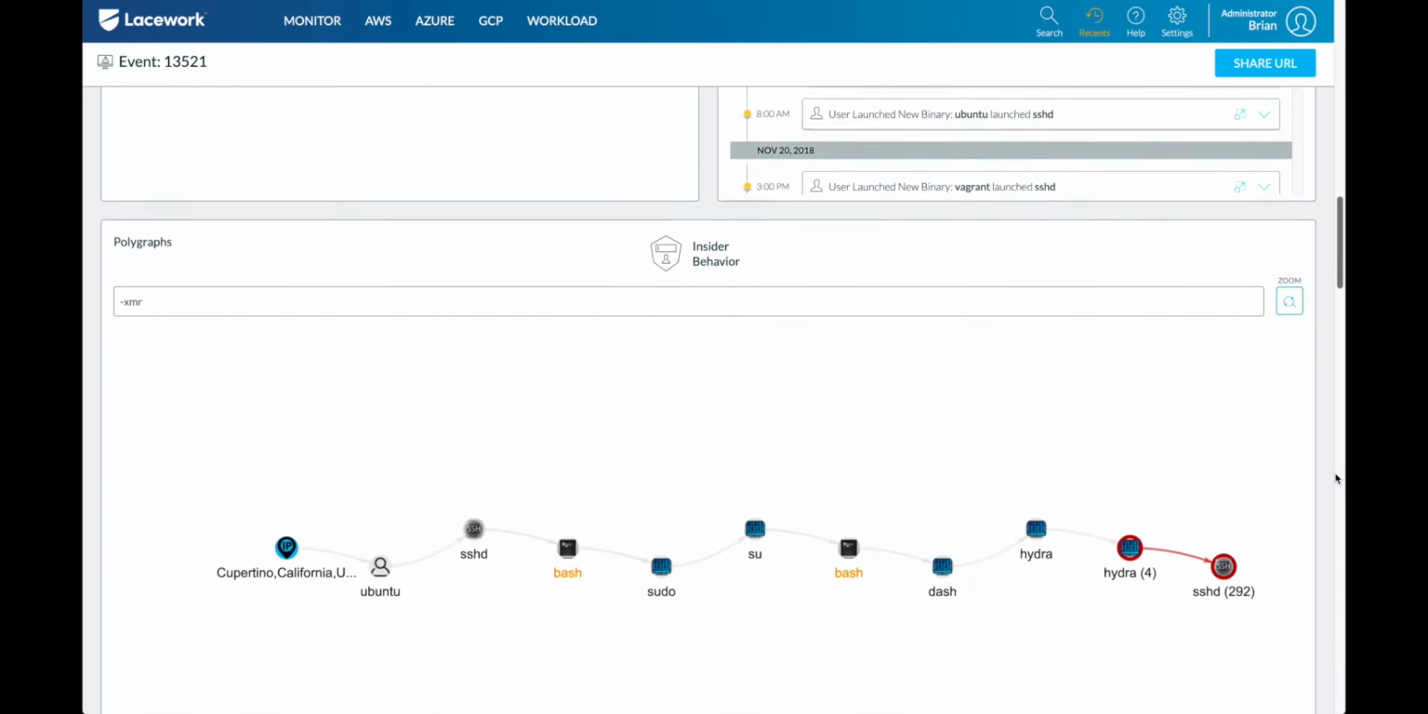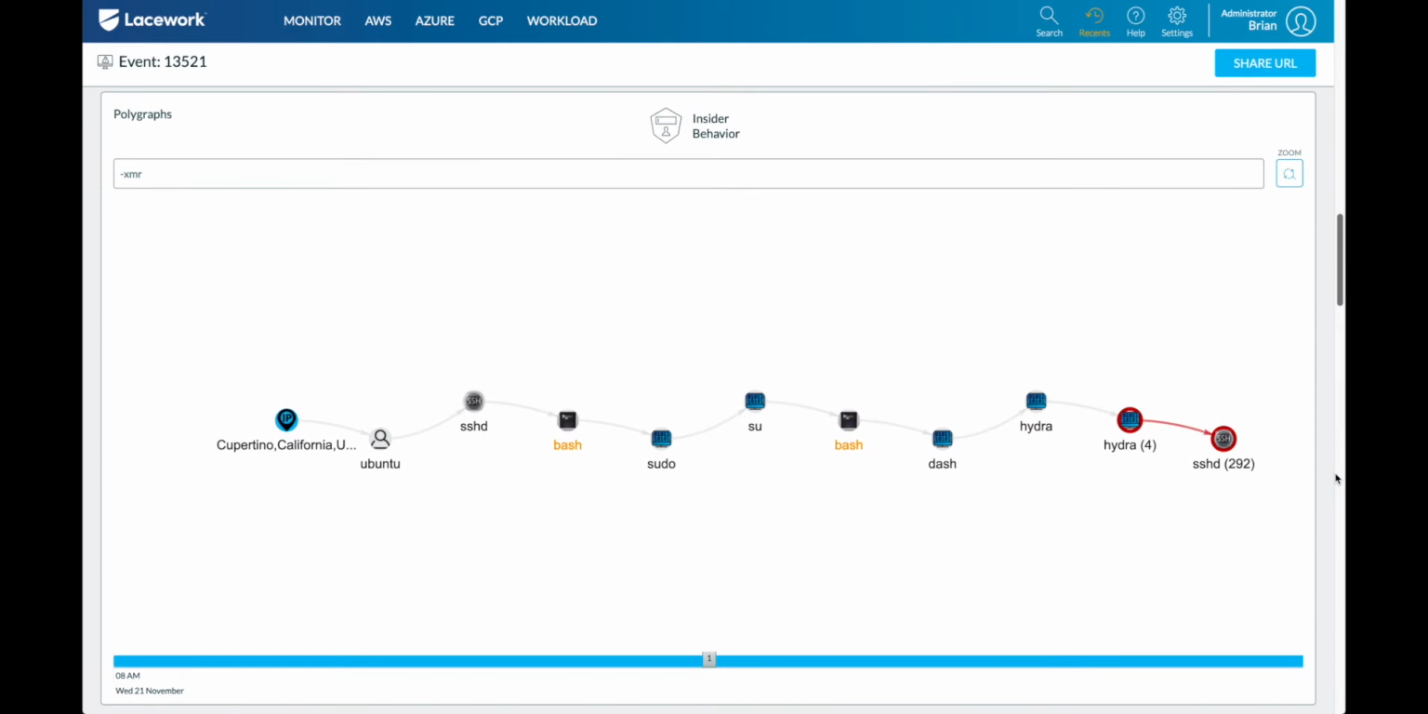But then down here at the bottom, we have what we call the polygraph. This is essentially a visualization of what we showed above. In this case, what we're seeing is this indicator, which is that there were 4 instances of Hydra running that made 292 connection attempts over SSH. So there's another good indicator for me that this was a brute force attack. But that's not where we stop.